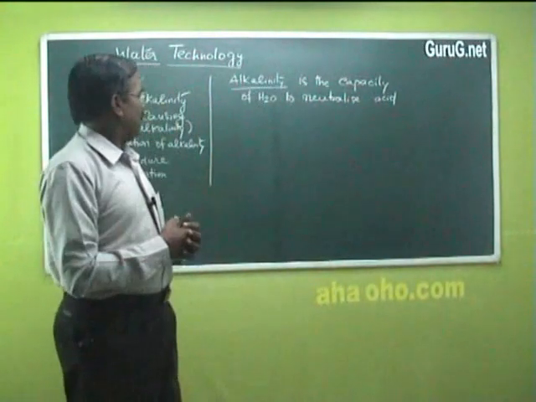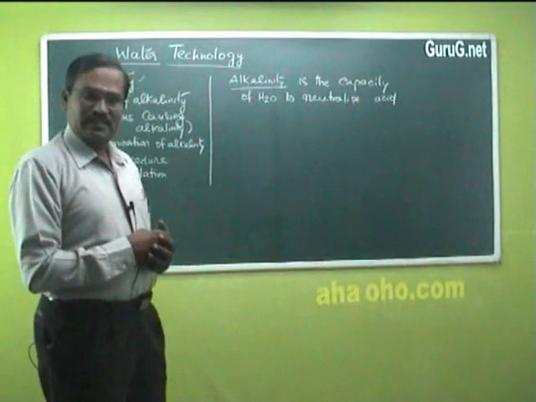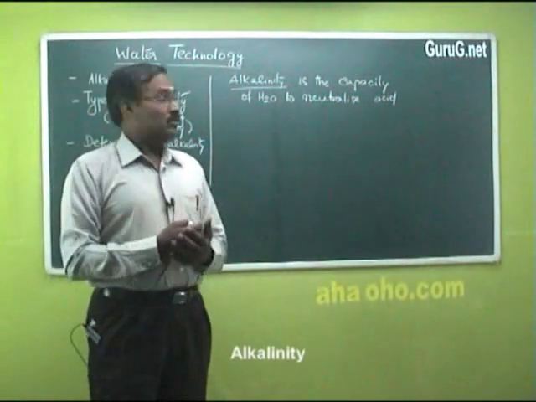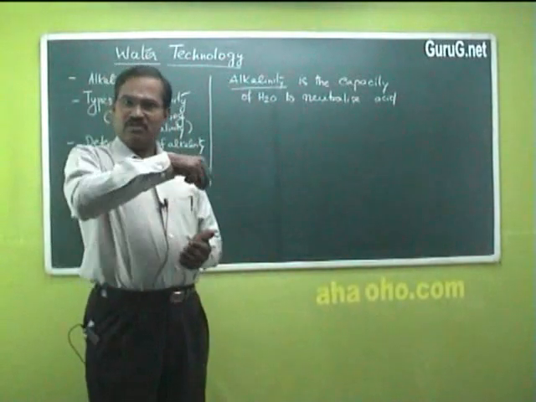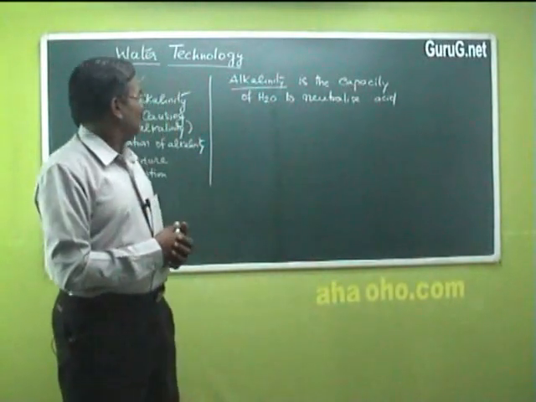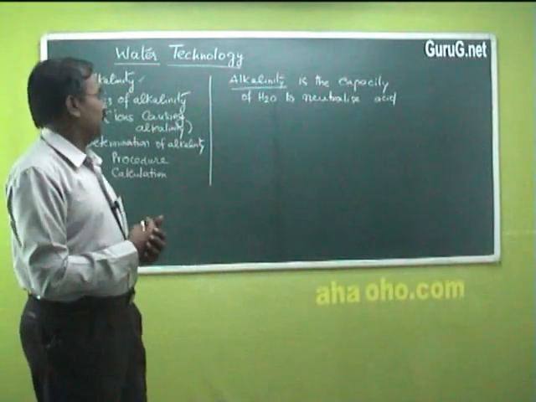So alkalinity is the capacity of water to neutralize acid. According to the amount of the alkalinity causing substance, the acid which you are adding will be neutralized. That is called alkalinity.